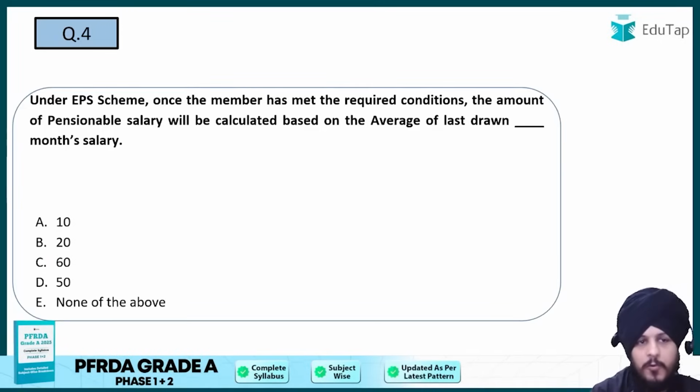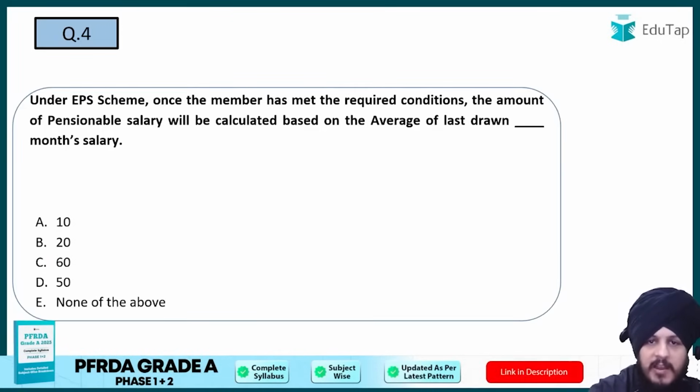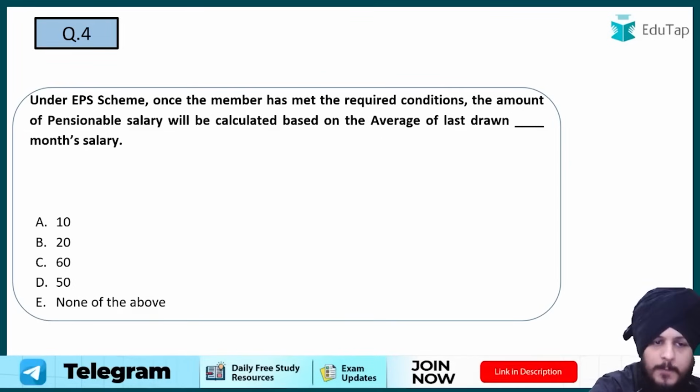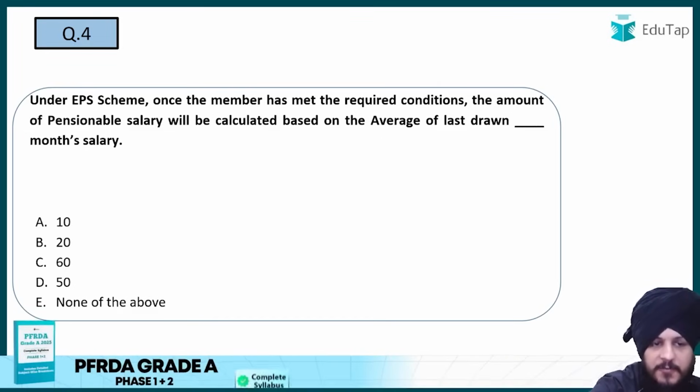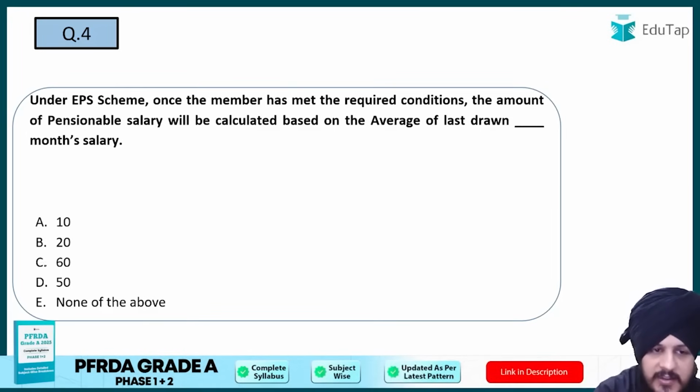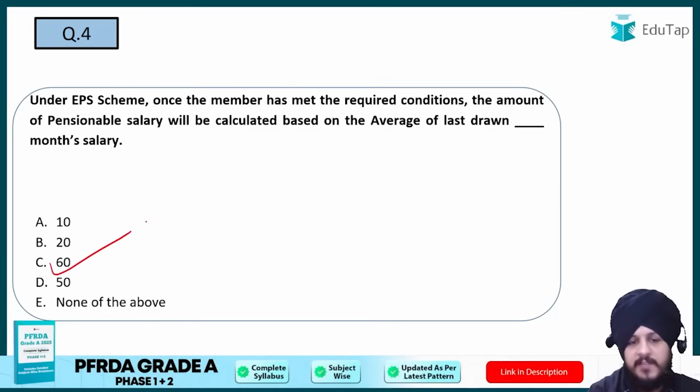Now question number 4. Under EPS scheme, once the member has met the required conditions, the amount of pensionable salary will be calculated based on the average of last drawn dash month salary. So option A is going to be 10, option B 20, option C 60, option D 50, and option E none of the above. So with respect to this question, the correct answer is going to be the C option, which is basically 60 years.